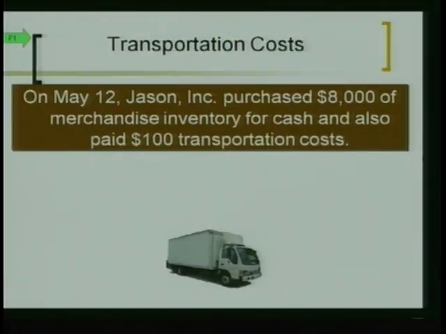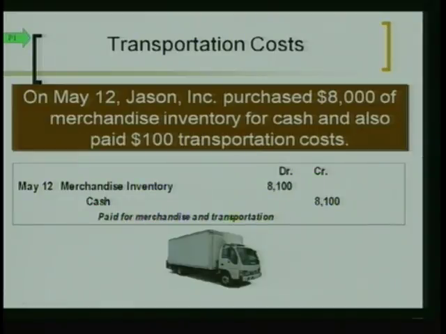Now, lastly, let's look at an example. On May the 12th, Jason Inc. purchased $8,000 of merchandise inventory for cash, and they also paid $100 for transportation costs. I want you to recognize that we debit merchandise inventory for that full $8,100, which includes that $100 transportation cost.